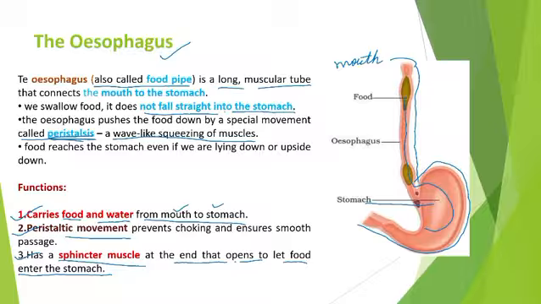So, at last, no digestion happens in the esophagus. There is no digestion. Digestion of carbohydrate happens in the mouth and the food goes down. Then digestion of protein happens, right? But between the mouth and the stomach, there is no digestion in the esophagus. Clear?